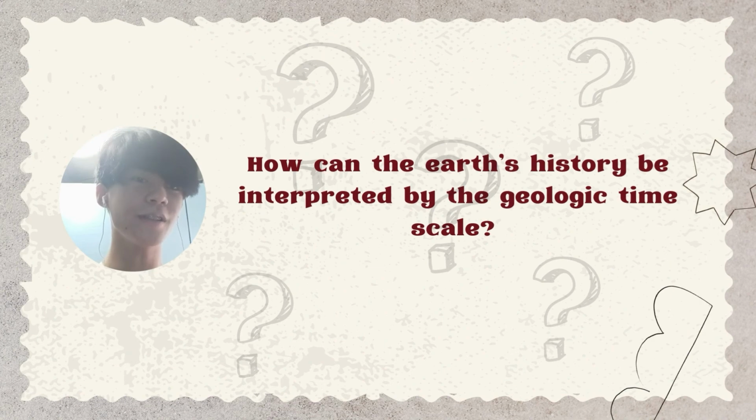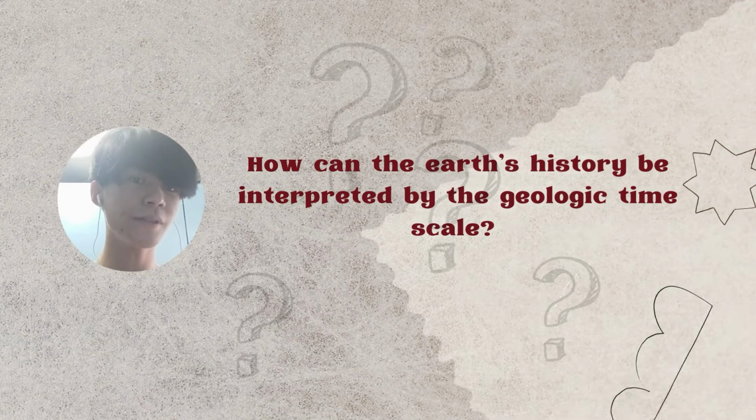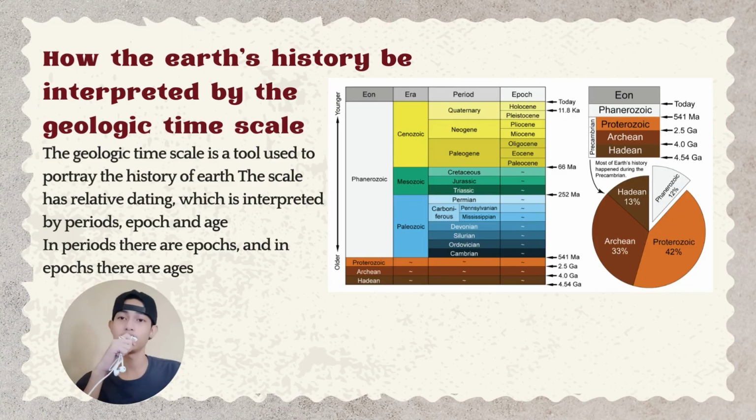Wait, so one last question. How can the Earth's history be interpreted by the geologic timescale? The geological timescale is a tool used to portray the history of Earth. It has relative dating, which is interpreted by periods, epochs, and ages. In periods, there are epochs, and in epochs, there are ages.